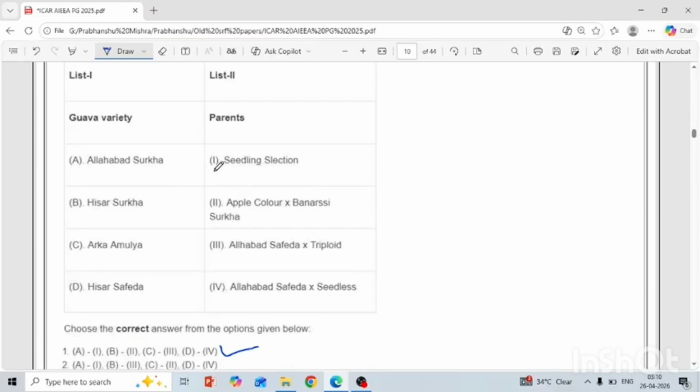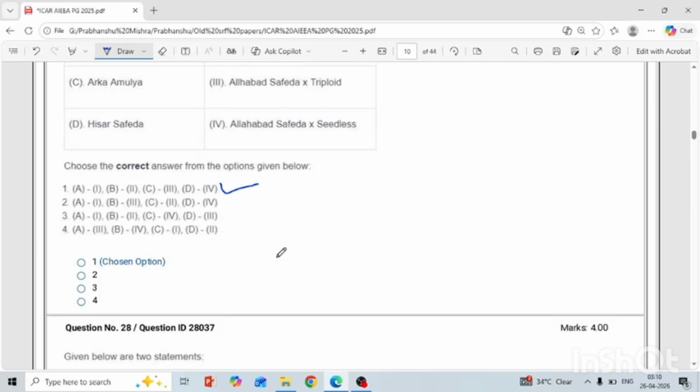Another question is guava varieties and their parents. So Allahabad Surkha is a seedling selection. Hisar Surkha is Apple Colour into Banarasi Surkha. Arka Mridula is Allahabad Safeda into triploid. And Hisar Safeda is Allahabad Safeda into seedless. This is a very simple question and repeated question.